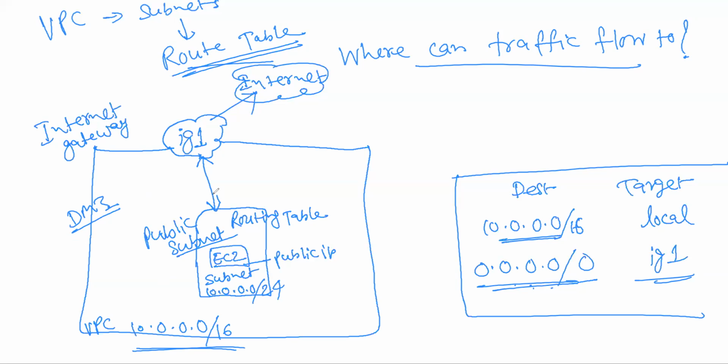So now you are giving an internet connection here, and you have some private subnet that requires internet. It doesn't want to become a public subnet or connect directly to an internet gateway.